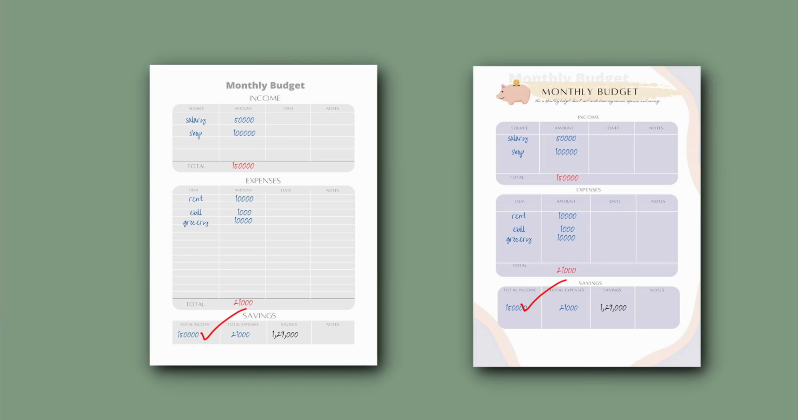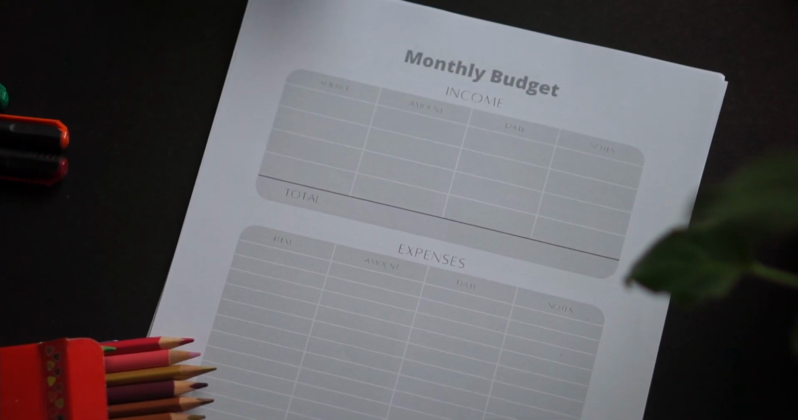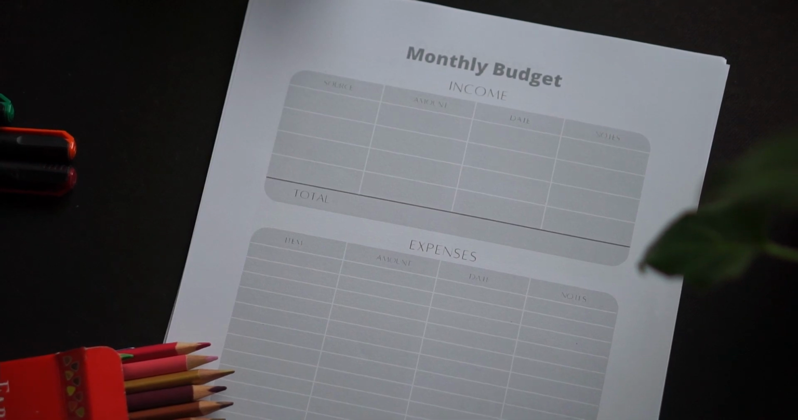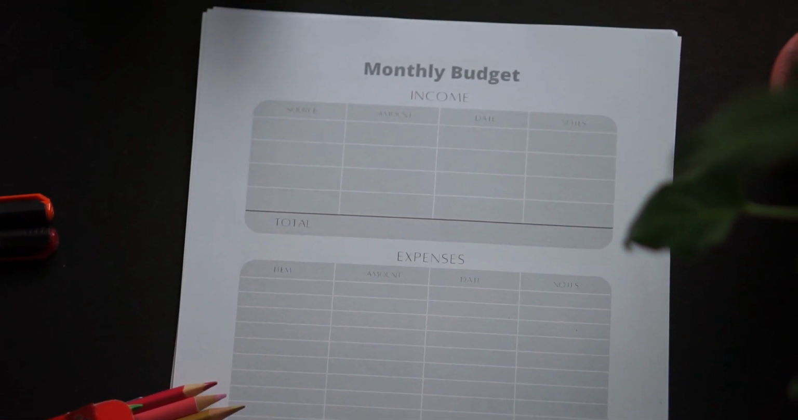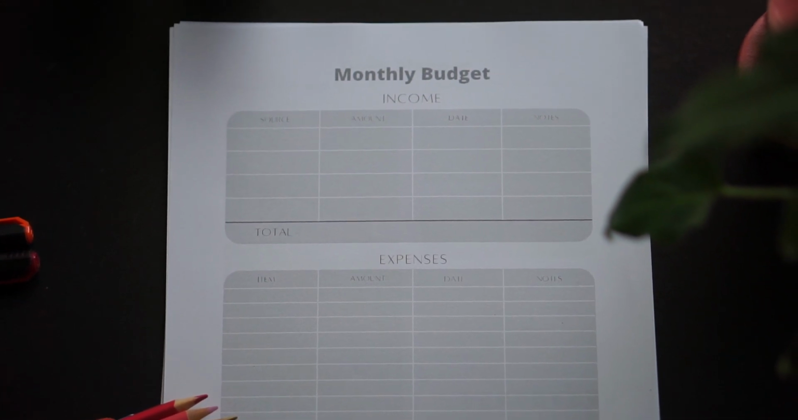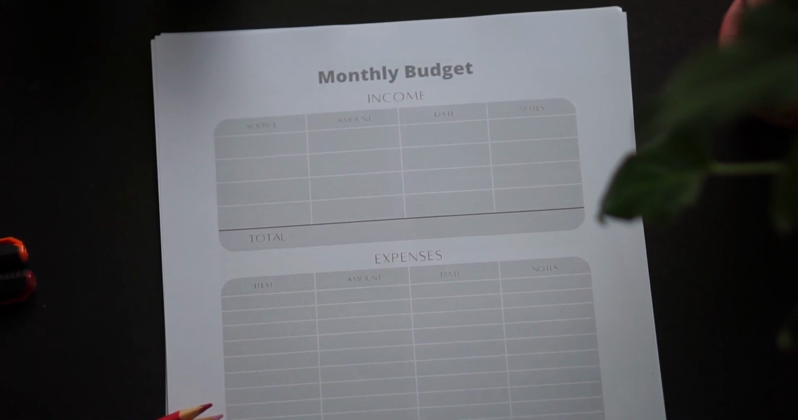So basically you are going to write the total income and total expenses. You are going to subtract that and you will get that month's savings. So I hope till now it is clear. If you are not clear, it is totally fine. Tomorrow I am going to do plan with me, so there I am going to write it in detail. So you will get a clearer idea from that video.